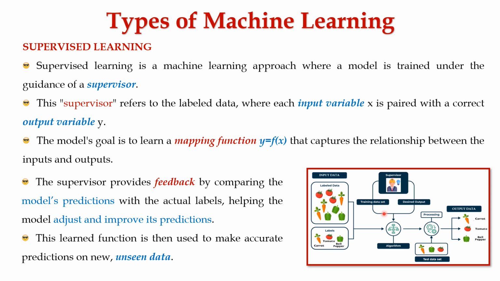The data is split into a training data set, which the algorithm uses to learn the patterns and relationship between the images and their labels. The learned model is then applied to the test data set, where it classifies the new images into categories like carrot, tomato, or bell pepper.